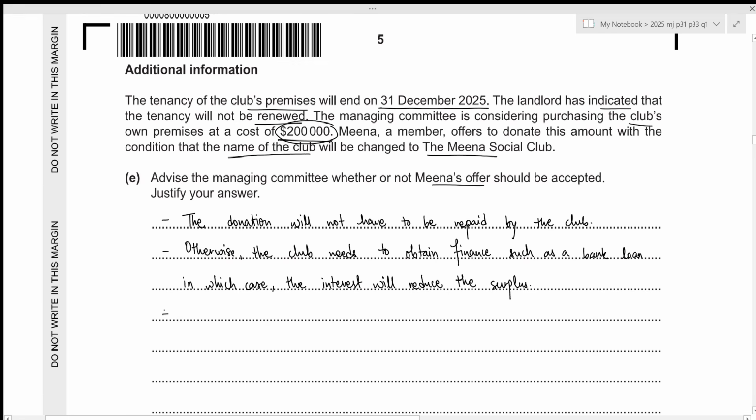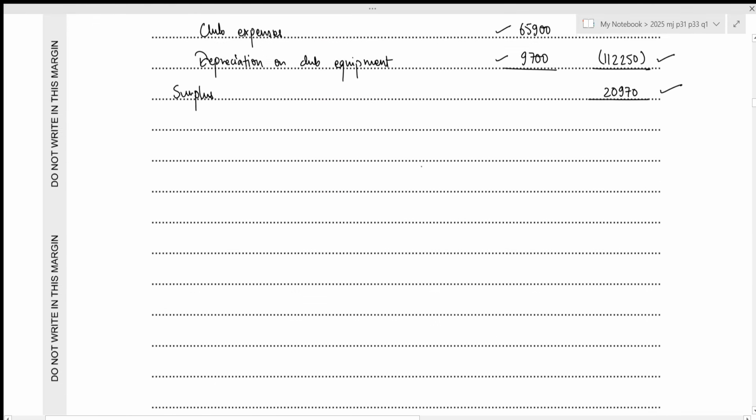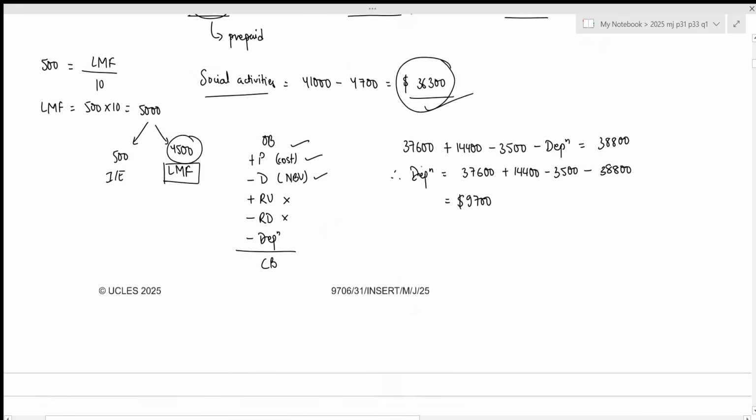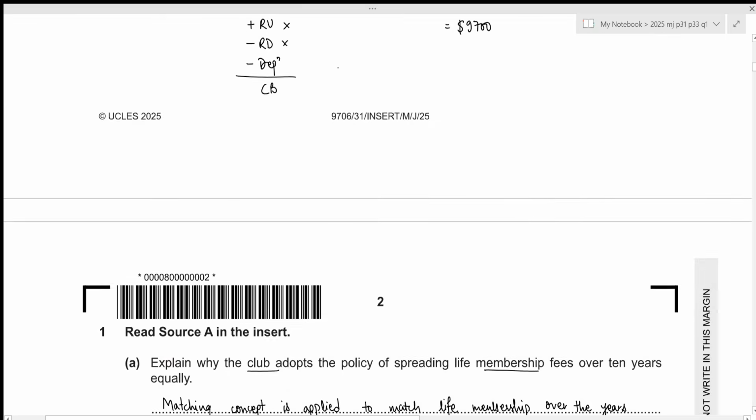Okay. Now we need 2 comments for why we should not accept Meena's offer. The very first thing is that the identity of the club will be changed because it will now be called the Meena Social Club instead of the Top Hill Social Club. And it used to be named Top Hill because it was situated in the small town of Top Hill, which means that this is a local club. But if we were to change the name to Meena Social Club, then the club will lose its identity of being a local club for the community.